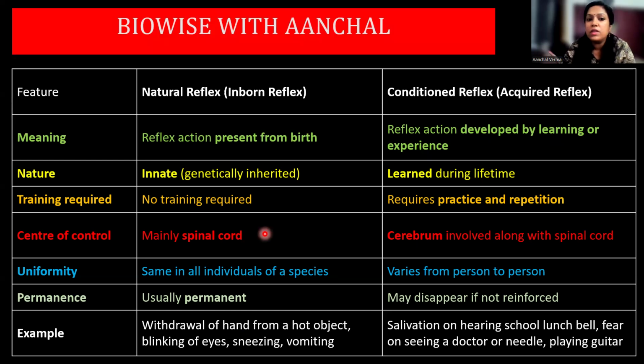All individuals of the species give the same type of reflexes, that is innate reflexes or natural reflexes, but conditioned reflexes can be different for different individuals. Natural reflex is usually permanent, but conditioned reflex may disappear if it is not reinforced. Suppose you knew how to cycle in childhood, after 25 years, if you take a cycle, you'll need some time to start again. Examples of natural reflexes: withdrawal of the hand from a hot object, blinking of the eye, sneezing, vomiting. These are examples of natural reflexes. Salivation on hearing the school lunch bell.